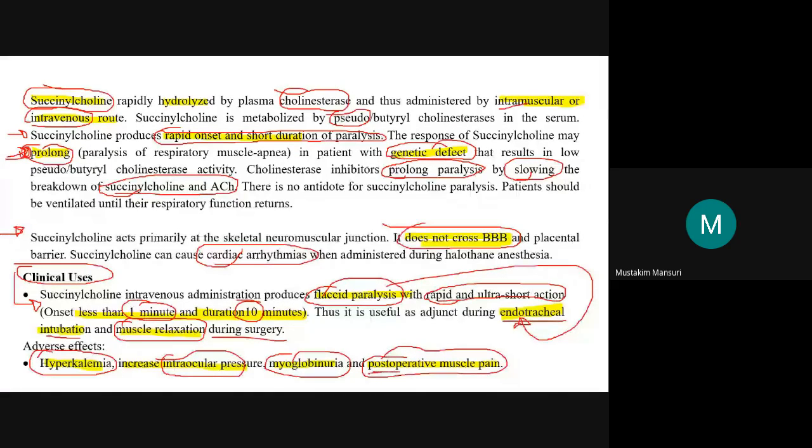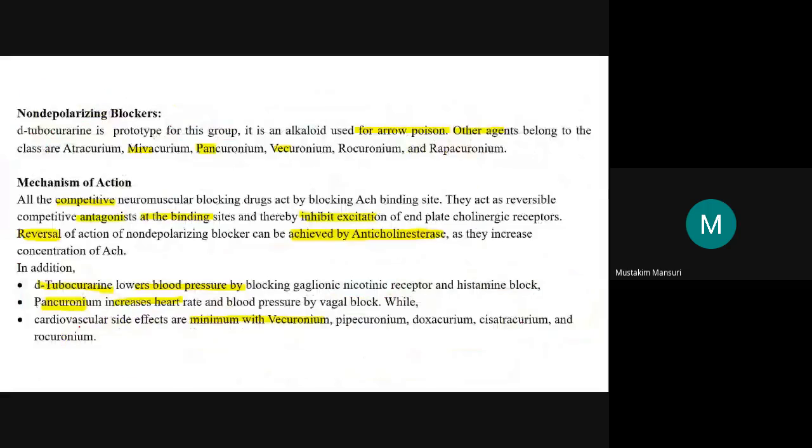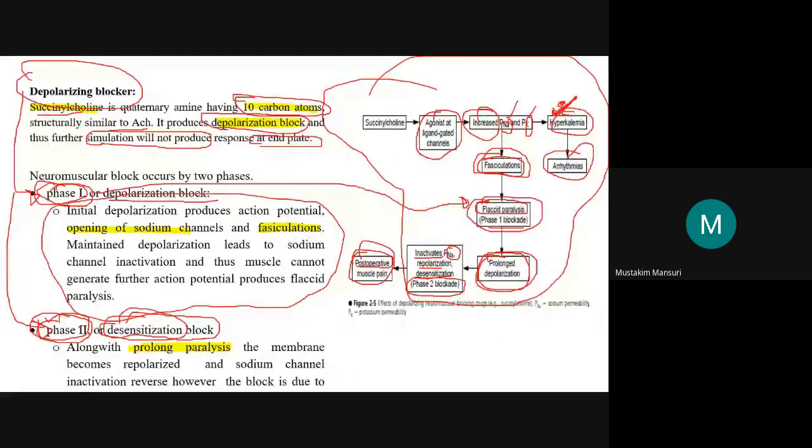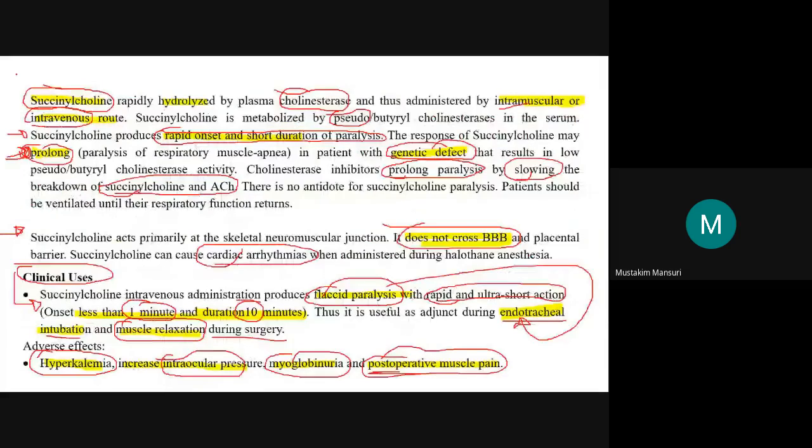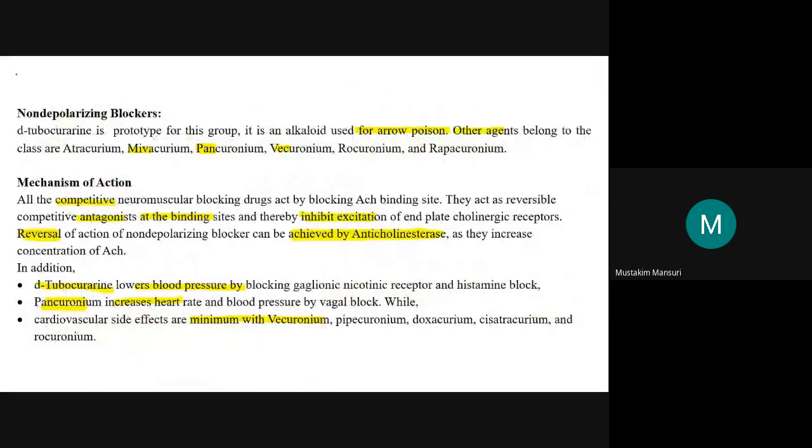After surgery, post-operative muscle pain is also one of the adverse effects of succinylcholine. So this was about the depolarizing blocker. Now moving forward, the non-depolarizing blocker.